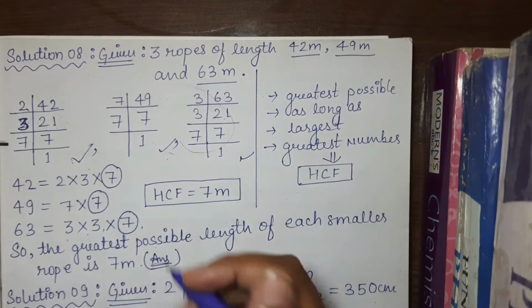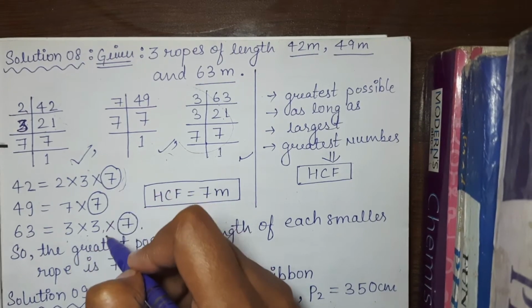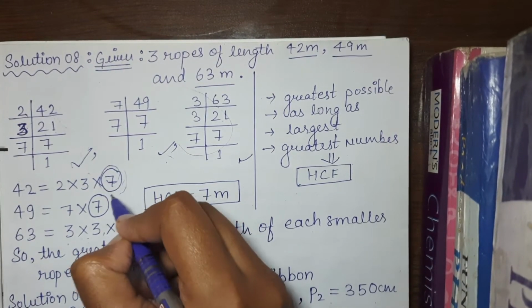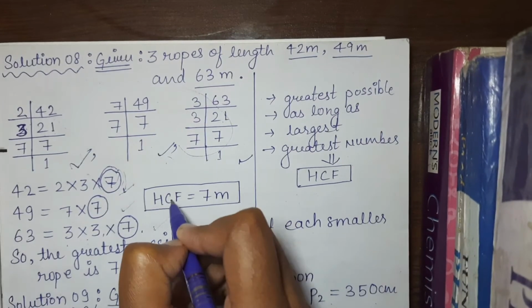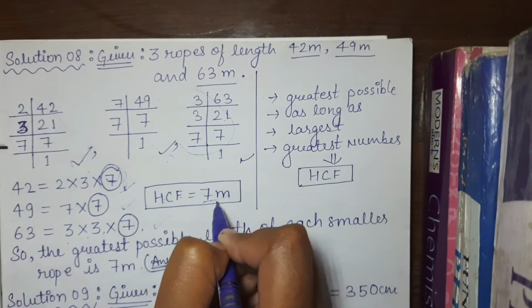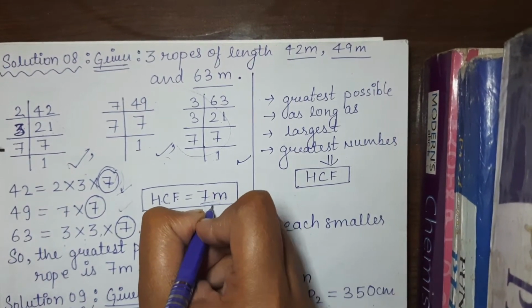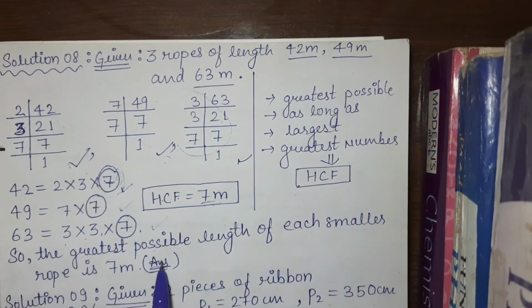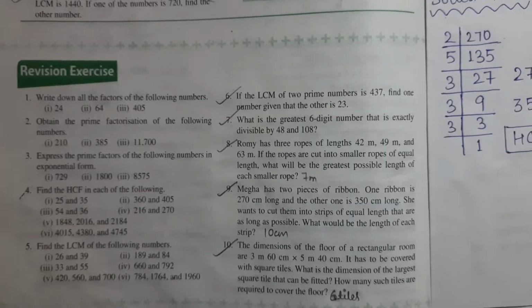The only common number is 7, here, here and here. So our highest common factor is 7, which is our required answer. The greatest possible length of each smaller rope is 7 meter.